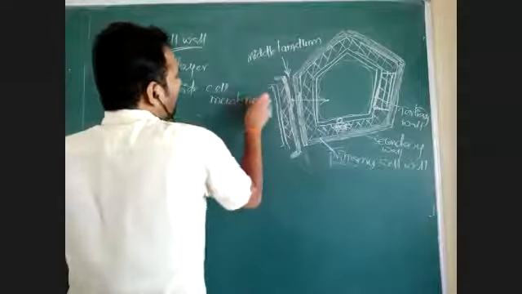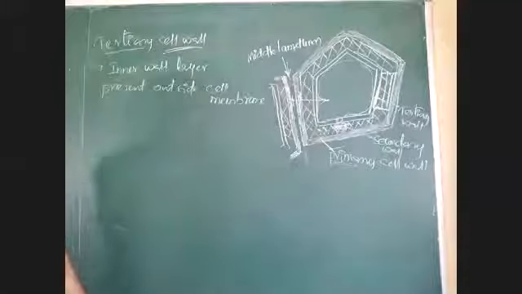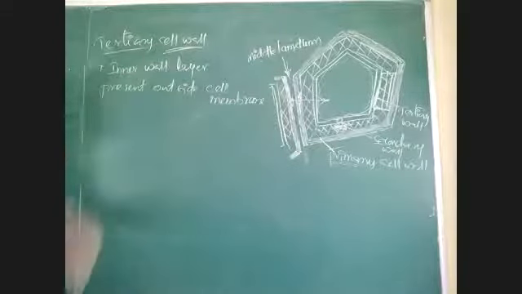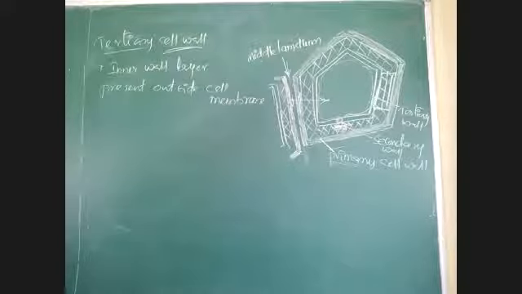Inside this tertiary wall, there is presence of protoplast. That means cell membrane and cytoplasm, everything are present inside this inner cell wall. So, inner cell wall layer is also called as a tertiary wall layer, and it usually lies inner to secondary cell wall, right? It is made up of cellulose.